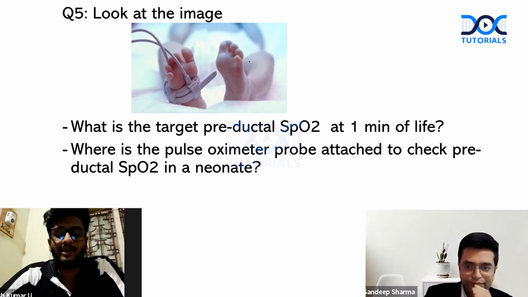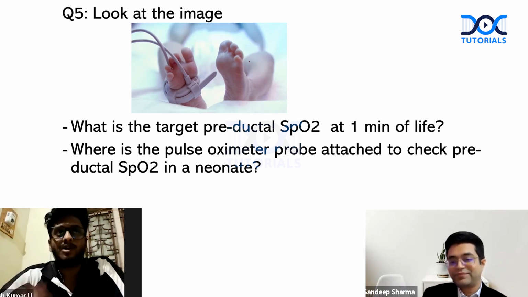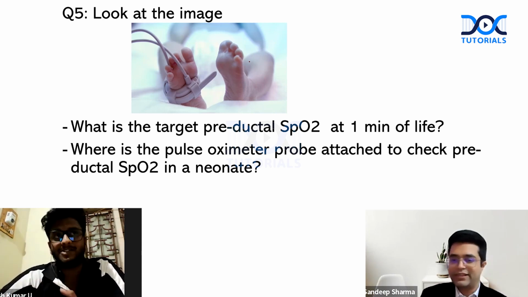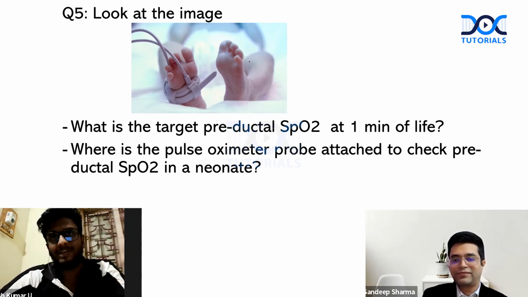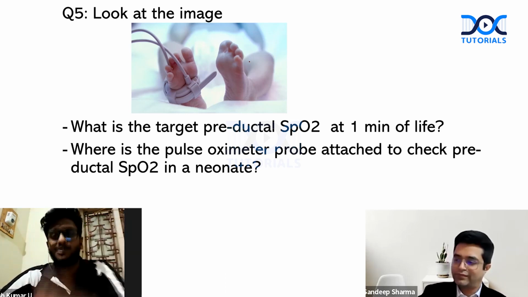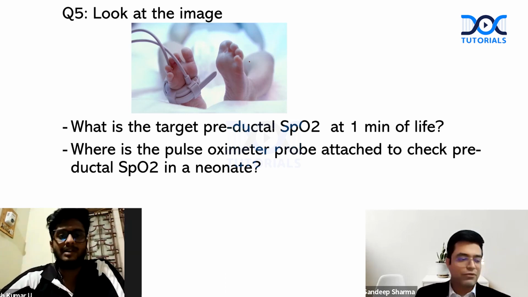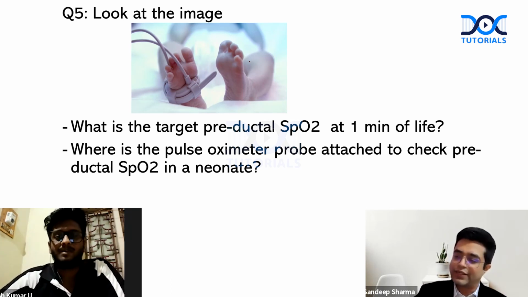Targeted preductal SpO2 at 1 minute is 60 to 65%. And for checking preductal SpO2, we need to put the probe at the right side, the right upper limb. Excellent. You have answered correctly. Any reason why we attach it on the right upper limb only? Because on the left side, the ductus arteriosus is connected distal to the left subclavian artery. So distal to that, there will be some sort of deoxygenated blood. Proximal to that, there will be oxygenated blood. So preductal SpO2, absolutely rightly answered, and you get +10 on this.